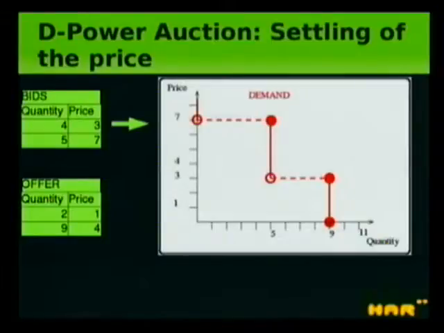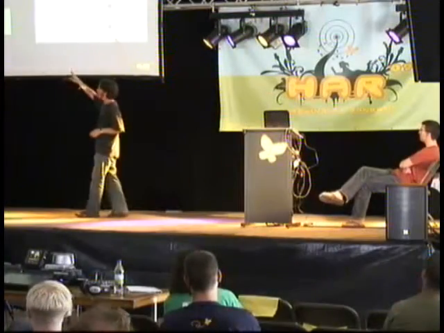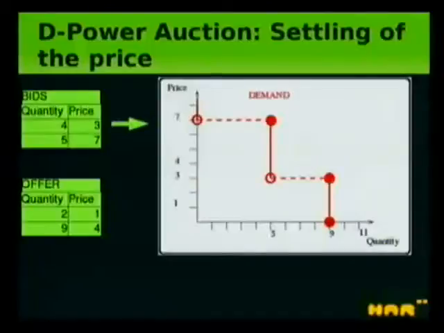So how does it work precisely? This is really a system that is used in many cases already to find prices in the power market. So we suppose that there are two bids in this system. There is one that wants 4 kilowatt and pays 3, and the other one wants 5 kilowatt and wants to pay 7. So if you look at the graph here, this is the demand curve, well known in economy.